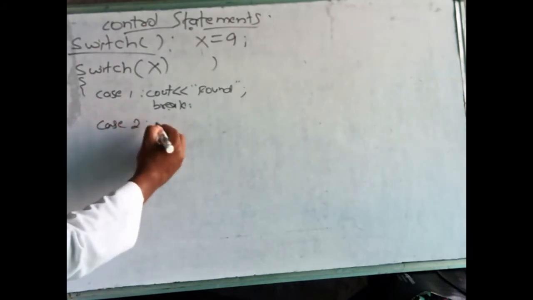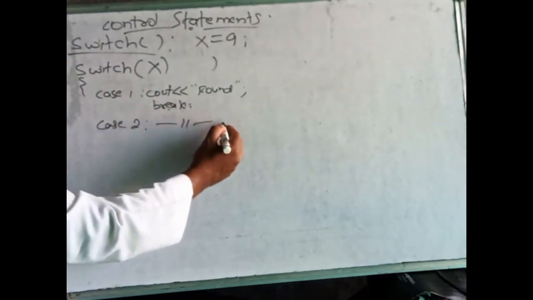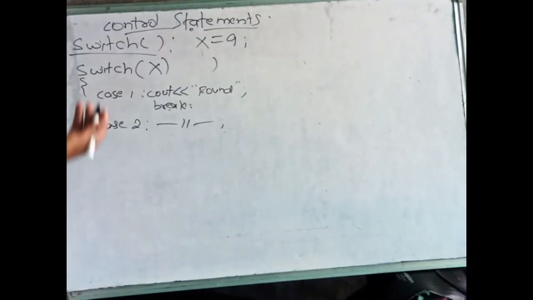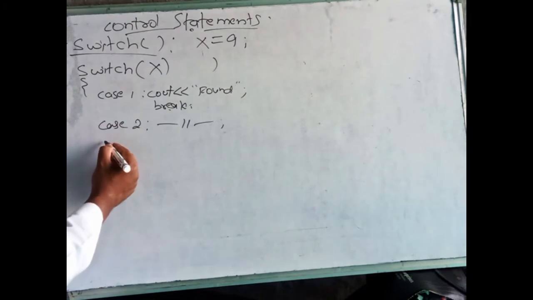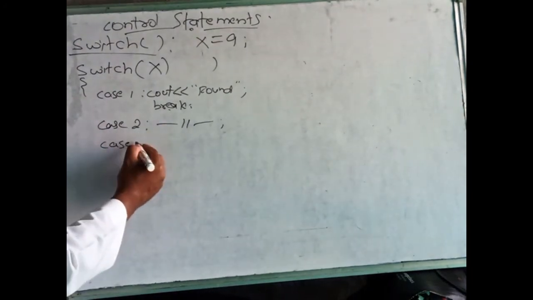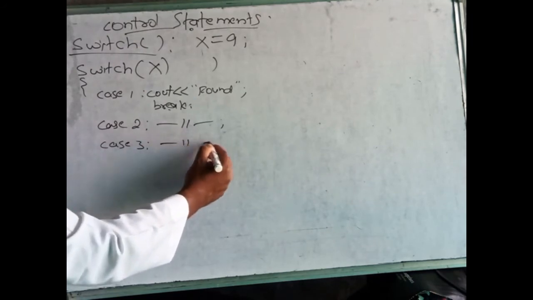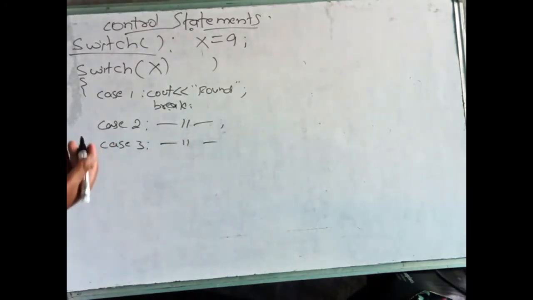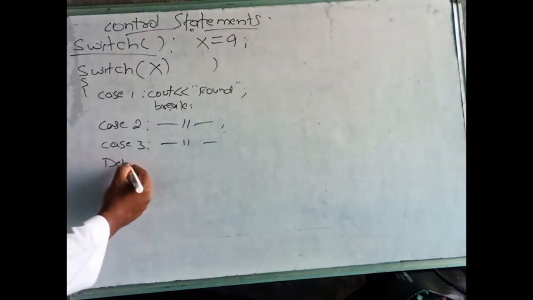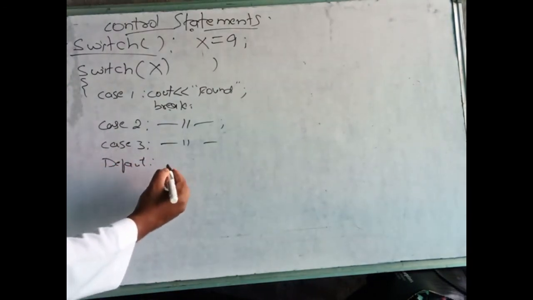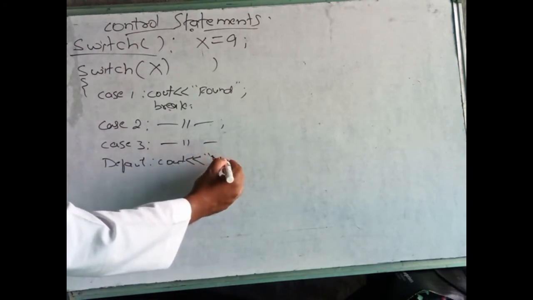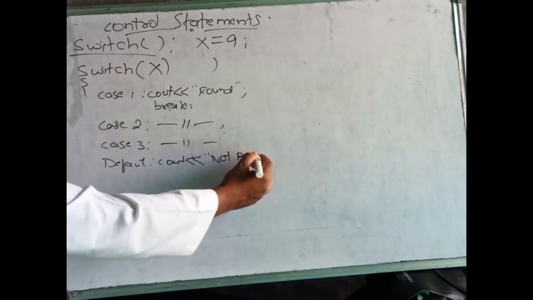Case 2, same thing here. Again, when we are developing the program, at that time once again I will explain this. In last year also you already studied this. Case 3, like that. So many, till how many numbers we want to check, we can provide. Finally, one default. Cout not found.